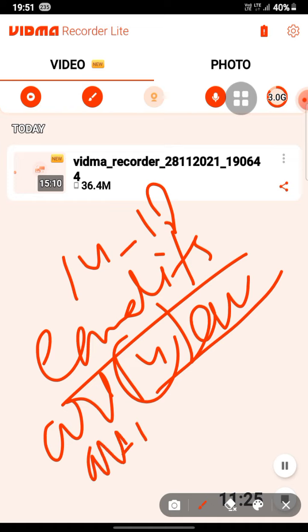Article 15 talks about prohibition of discrimination. The state shall not discriminate against any citizen on grounds of religion, race, caste, sex, or place of birth. No citizen shall, on grounds only of religion, race, caste, sex, or place of birth, be restricted in access to shops, public restaurants, hotels, and places of public entertainment, or in the use of wells, tanks, and bathing ghats. In special cases, the state is not prohibited from making special provisions for the advancement of socially and economically backward classes, and special provisions for women and children also.